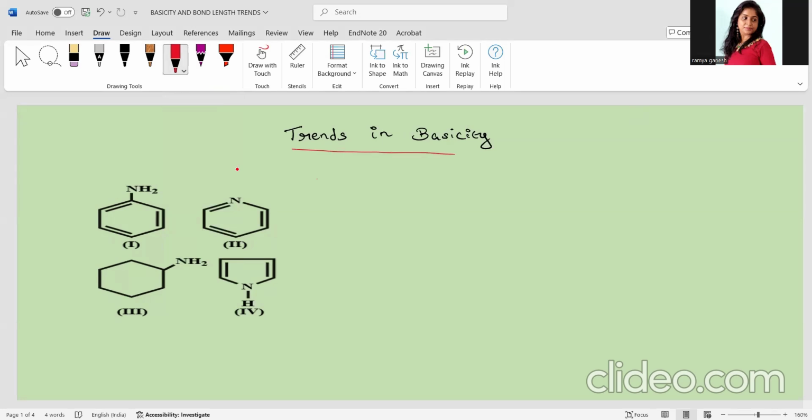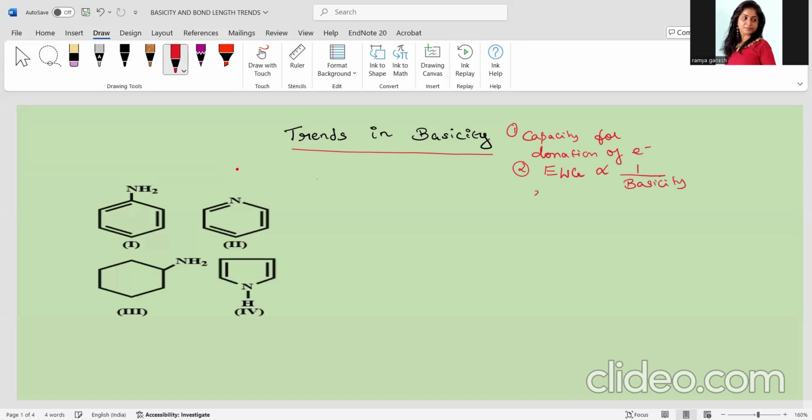With respect to basicity, we understood that the capacity for donation of electron is what is called basicity. And we know when an electron withdrawing group is there, this will decrease the basicity.